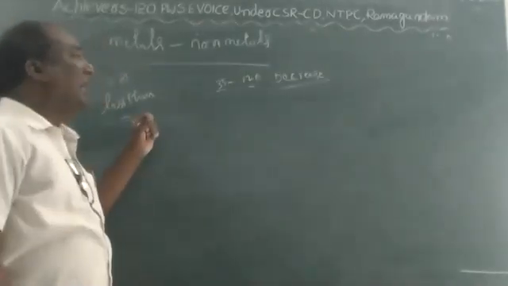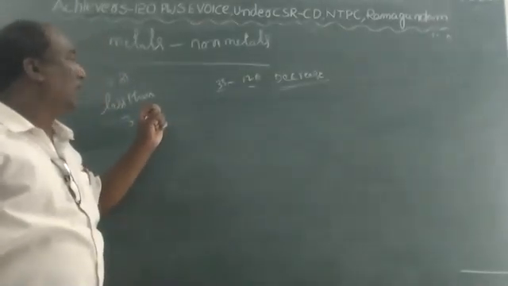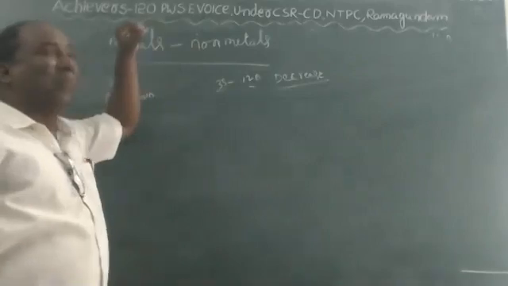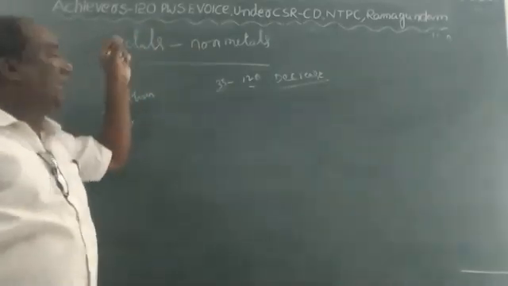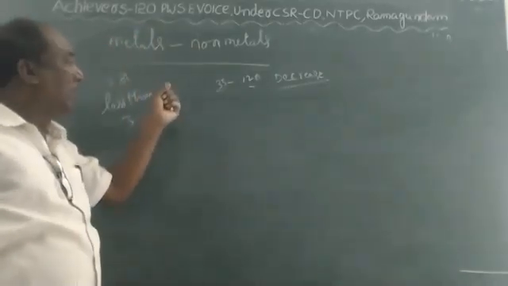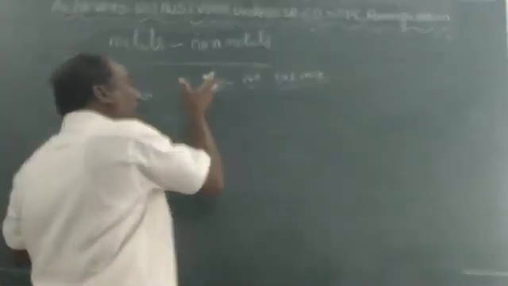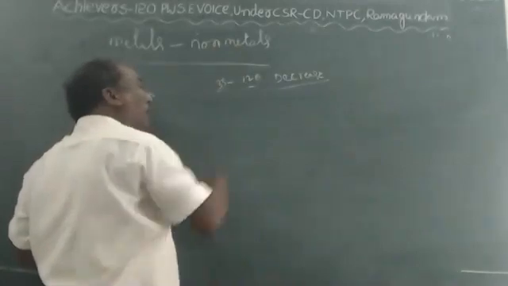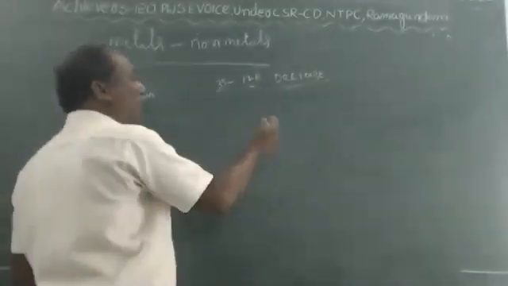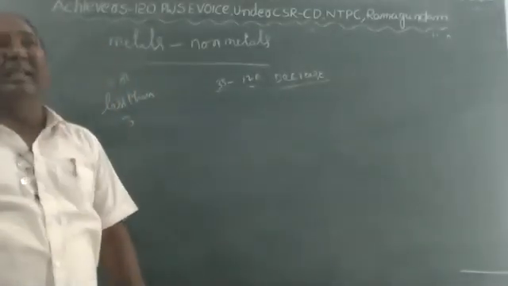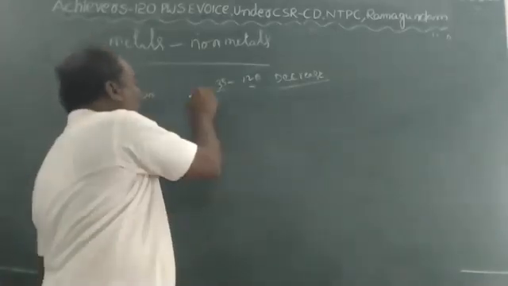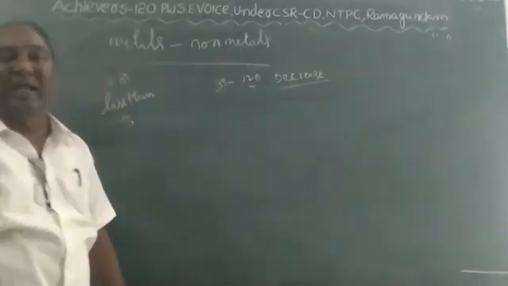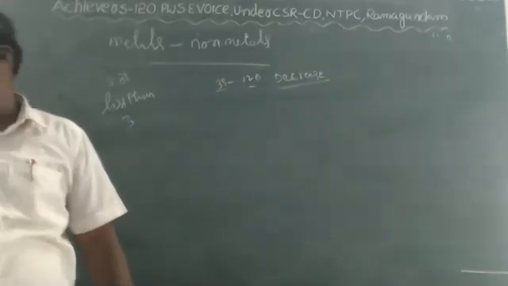Some of the F block elements' properties are also found in the D block elements. That's why D block elements are called transition elements, and F block elements are called inner transition elements.